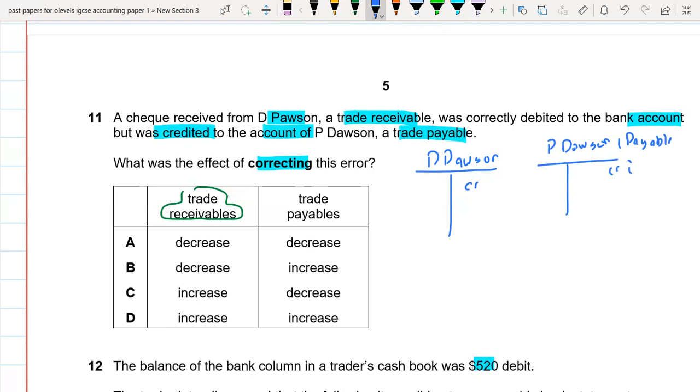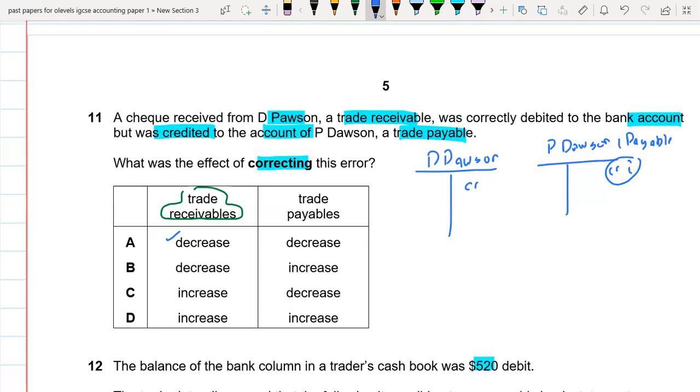So what was the effect of correcting this error? Because previously we didn't record this credit entry in the D person account, now we have recorded it. So it means that we decreased the trade receivable account, and now we are correcting the payable account. Previously we increased it by crediting it.